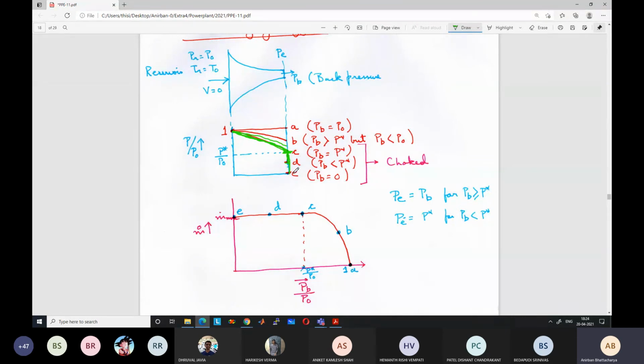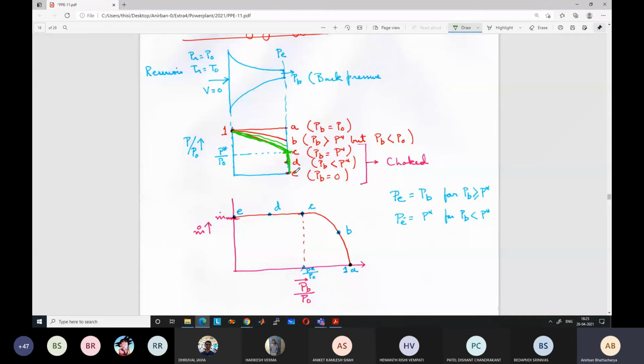Okay, so is this clear or is there any confusion? This is very important. And it is very easy to reach choked condition. You can do a very quick home experiment to reach choked condition because the pressure ratio is very small, less than twice, to reach choked condition. So, for example, when the tire of a cycle gets punctured, for a very brief moment we reach choked condition, and then quickly the pressure dissipates and we reach a non-choked condition, but initially it reaches choked condition.